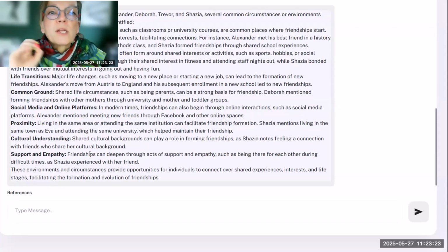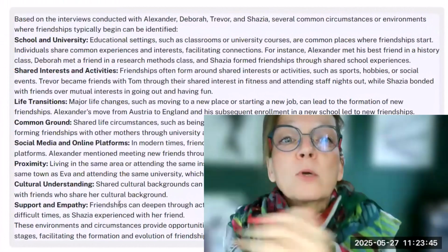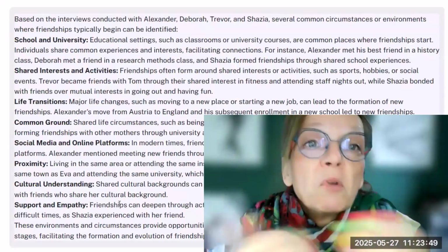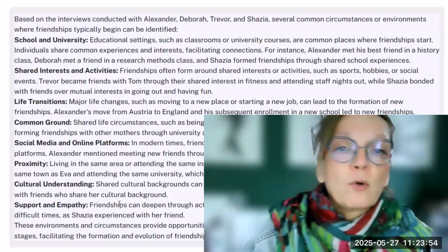So the idea is always, you need to read this now. Make up your mind, what fits, what doesn't fit. The AI might sometimes be a bit too broad with the answer. But after you read this, you can also ask more follow-up questions. So Alexander moves from Australia to England, and his subsequent enrollment in a new school led to new friendships. So you can pick up on some of these things that are provided here and ask follow-up questions.